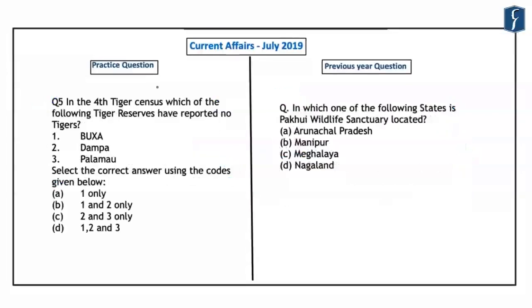Now, this fifth question is related to the fourth Tiger census that was conducted, and its report was released in the month of July.